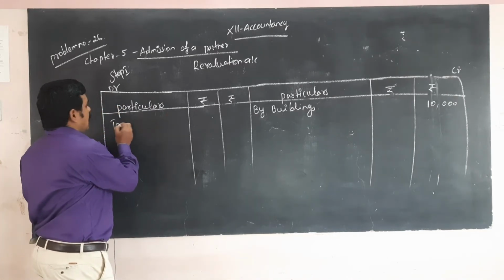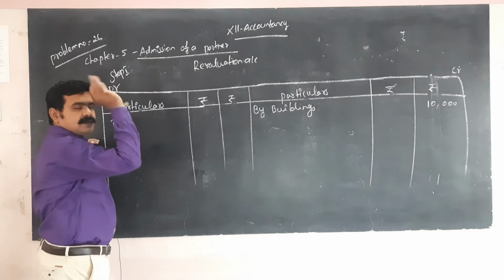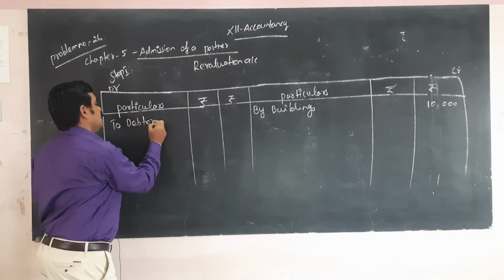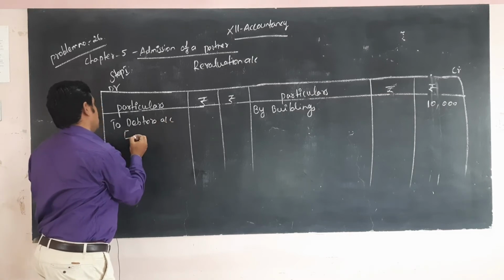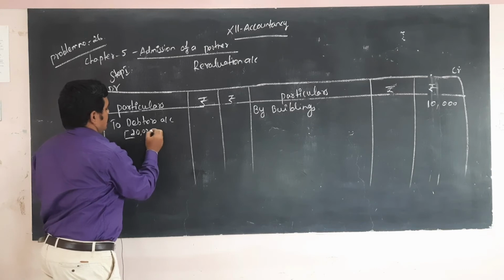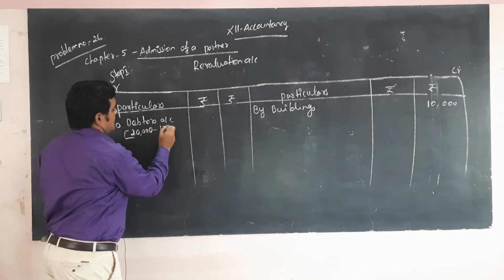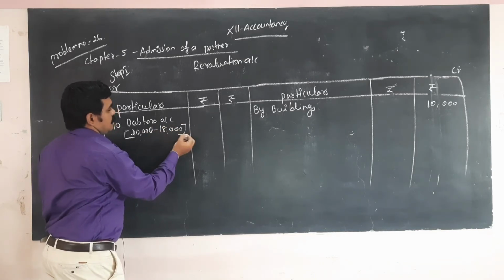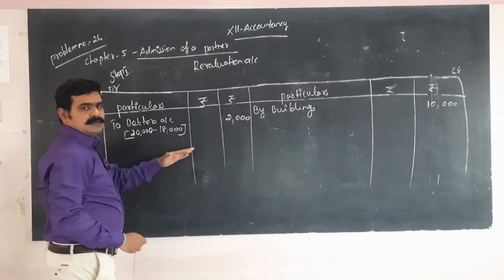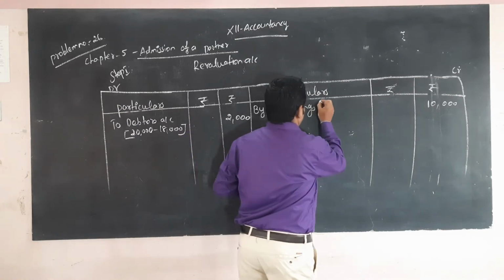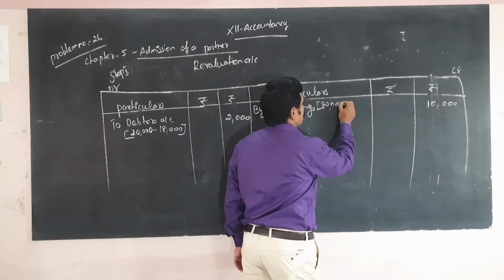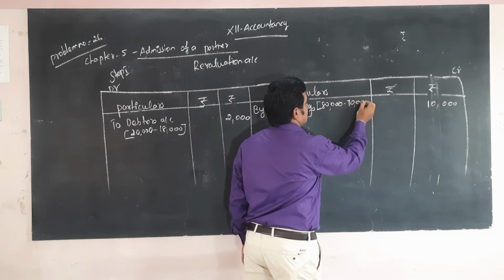So that amount appears on the debit side in the revaluation account. So debtors account, 20,000 minus 18,000, so 2,000 the loss. Here also 80,000 minus 70,000.